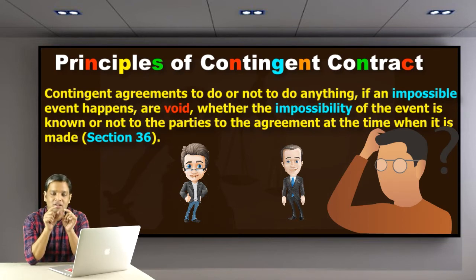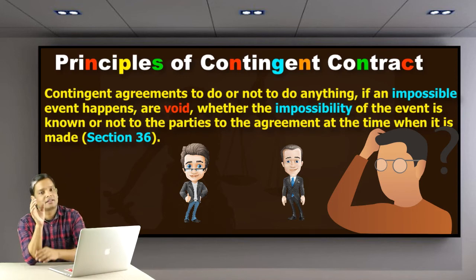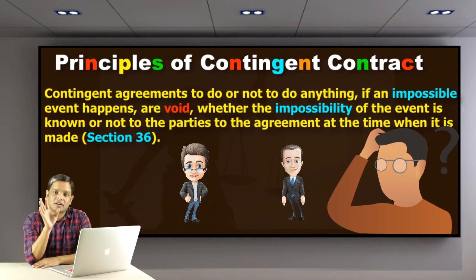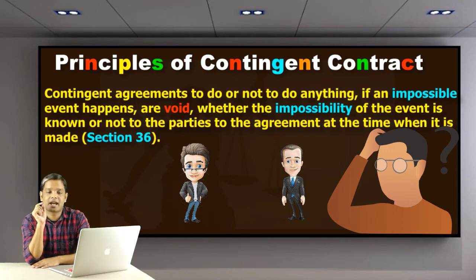Because the condition given there is already impossible to perform, as C's daughter has already died. So that is not a valid contract. So these are some of the important principles of the contingent contract. I believe you must have understood.